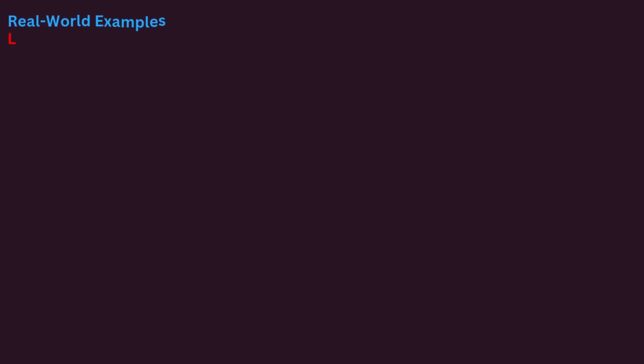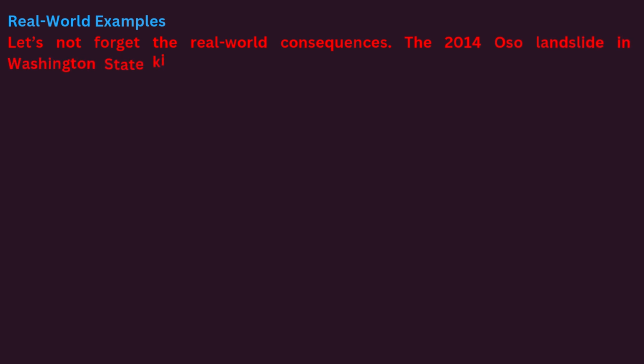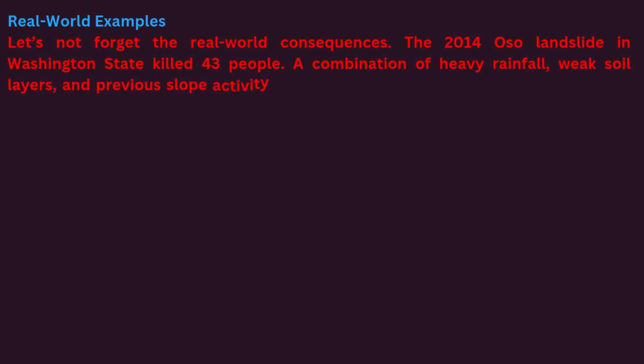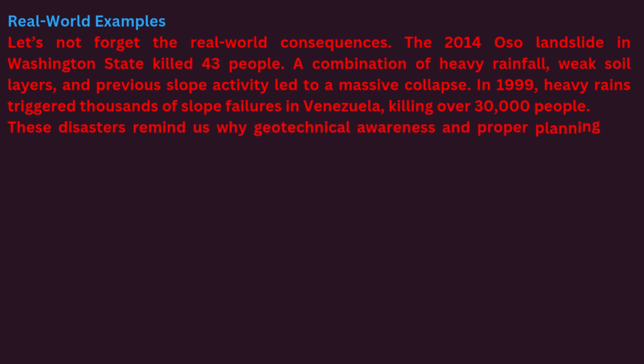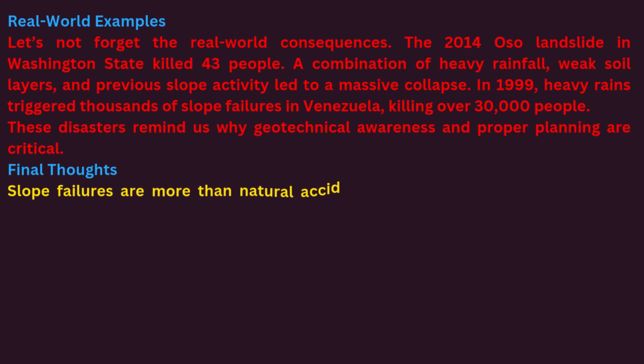Real-world examples. Let's not forget the real-world consequences. The 2014 Oso landslide in Washington state killed 43 people. A combination of heavy rainfall, weak soil layers, and previous slope activity led to a massive collapse. In 1999, heavy rains triggered thousands of slope failures in Venezuela, killing over 30,000 people. These disasters remind us why geotechnical awareness and proper planning are critical.